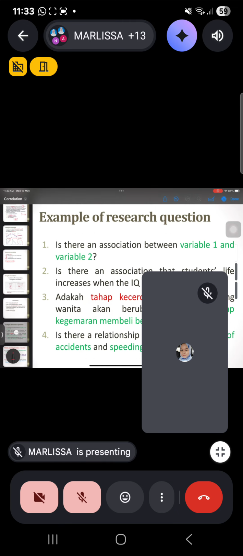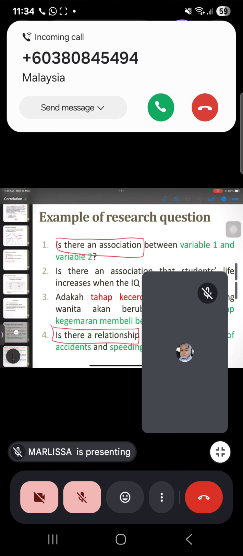So this is the example of research question. Usually for me, I use, is there a relationship? You can also use, is there an association? You can use this too. But usually I will ask my students to use, is there a relationship between the IV and the DV?